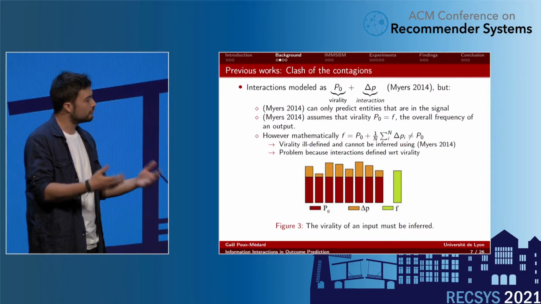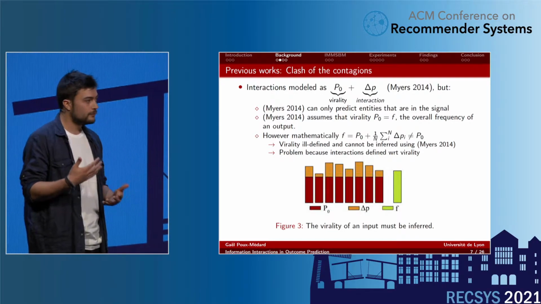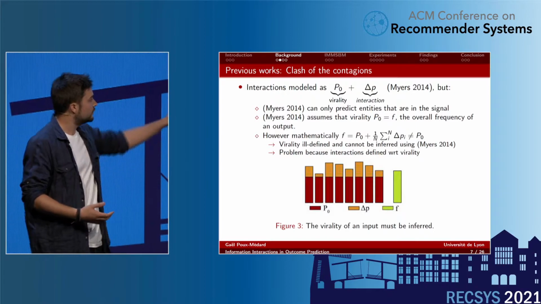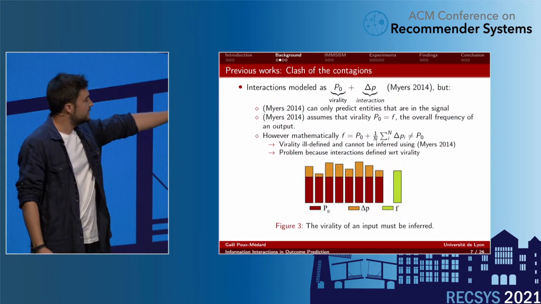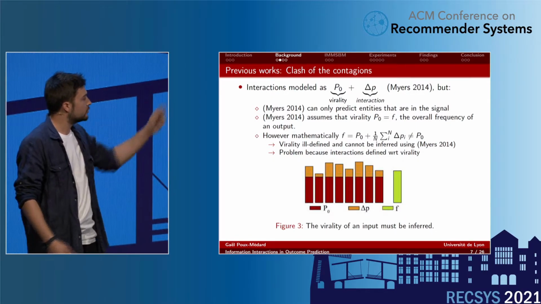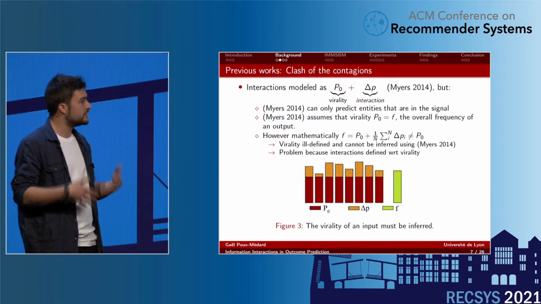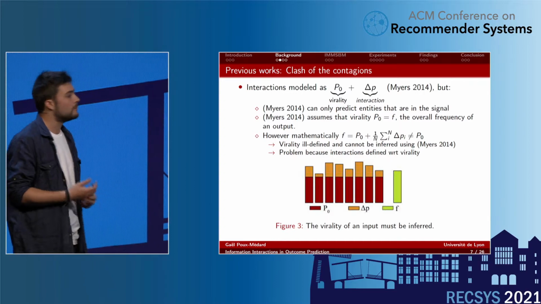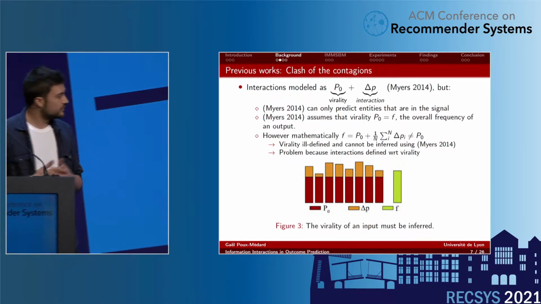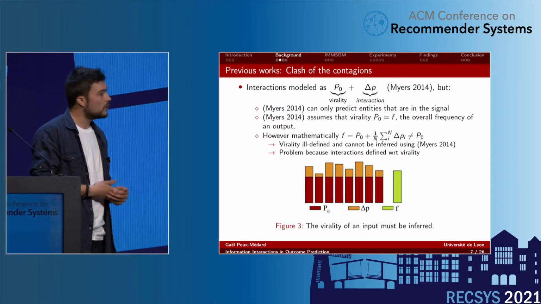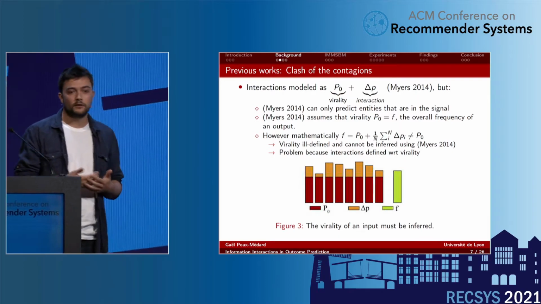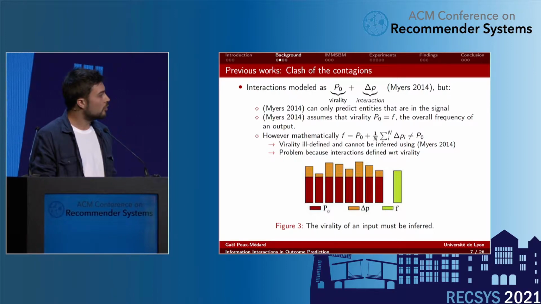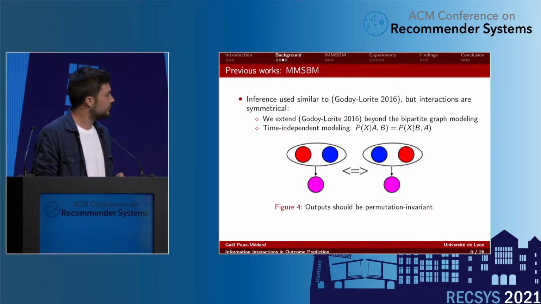What I illustrated here is, for instance, imagine all of the interactions are positive terms. Then when you compute the frequency of an output, you're already taking into account the interaction terms. So if the base virality is in red here, the frequency is in green. If all of the interactions are positive, we're already above this quantity that you use to define interaction. So there is a problem. The point of this slide is to explain why virality, or base probability of an outcome, has to be inferred along with the interaction terms in order to be valid.